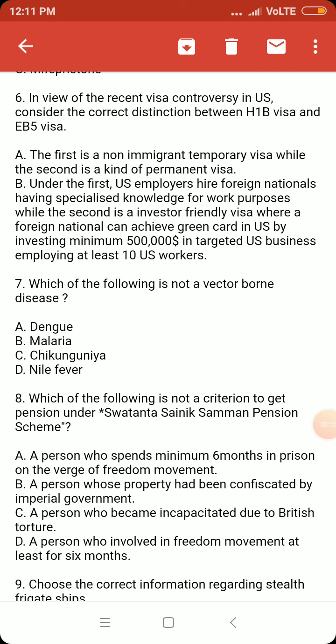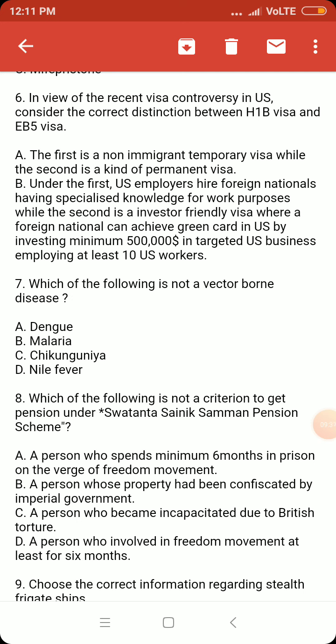The H-1B visa is given mainly to foreign nationals who want to go to the US for work purposes. This visa is given to those foreign nationals who are hired by US companies. Under this visa, you cannot achieve a green card. But the EB-5 visa is a kind of investment visa.